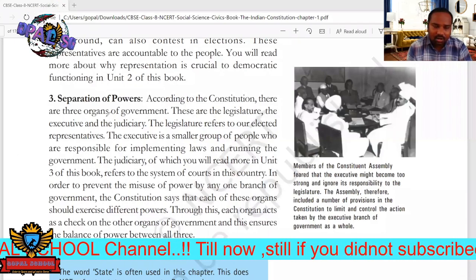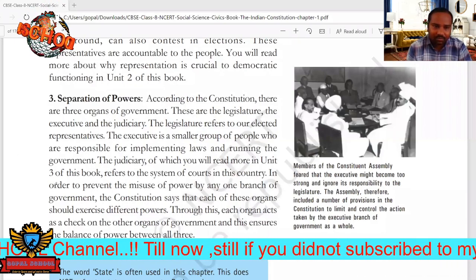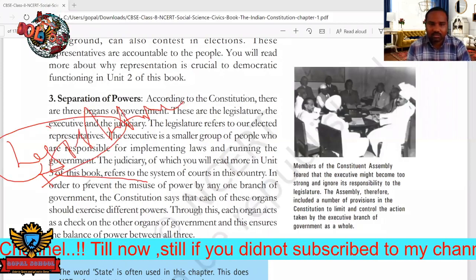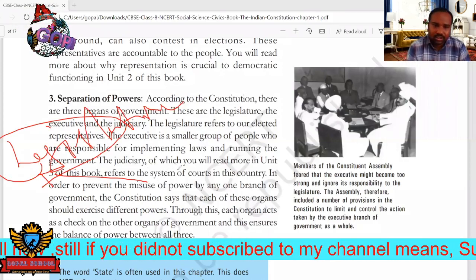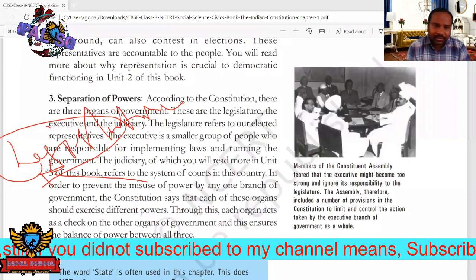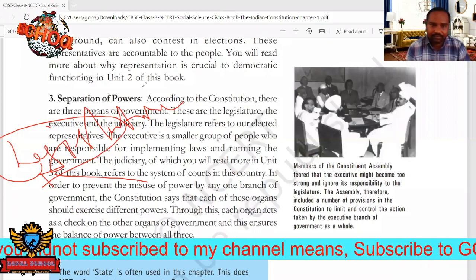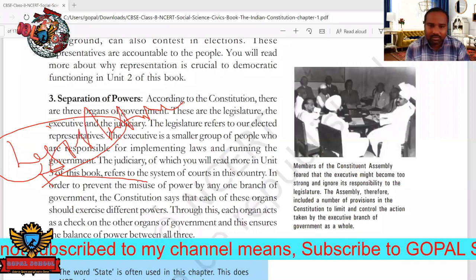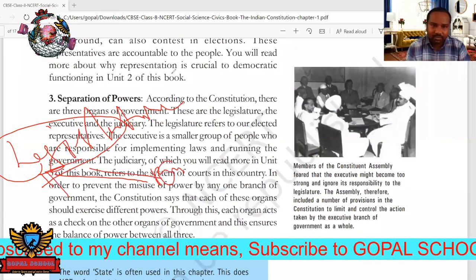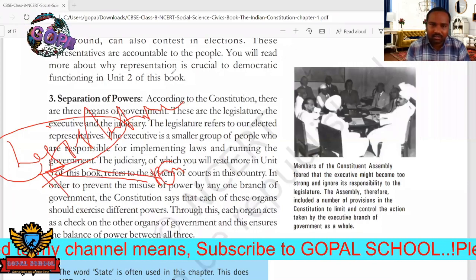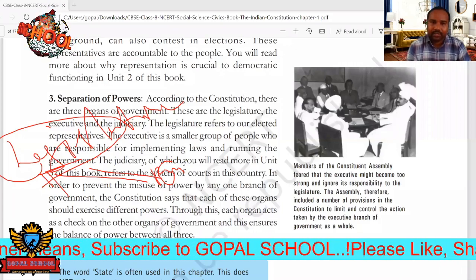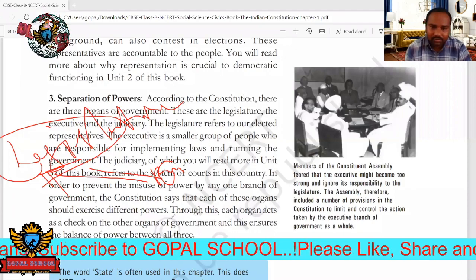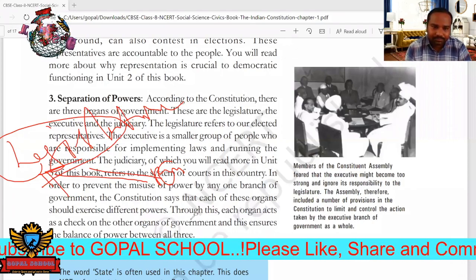Legislature tells that all the elected persons are present in the legislature. So if the representative is an elected person, then he is called a legislature. Example, the MLAs, MPs, prime ministers, chief ministers. So they are all called the elected persons. Next, executive persons are there.